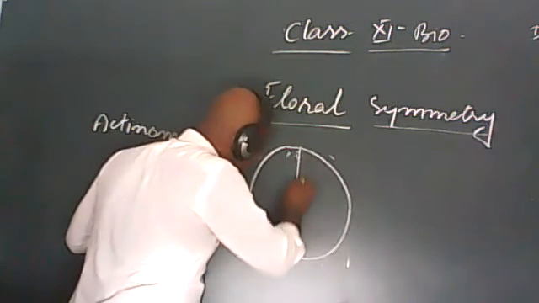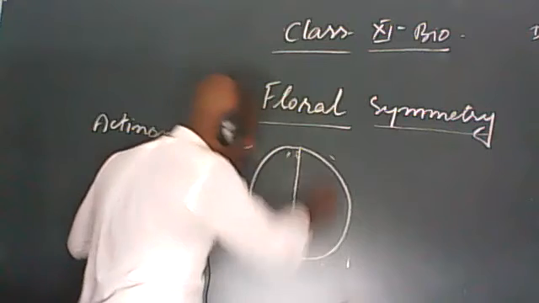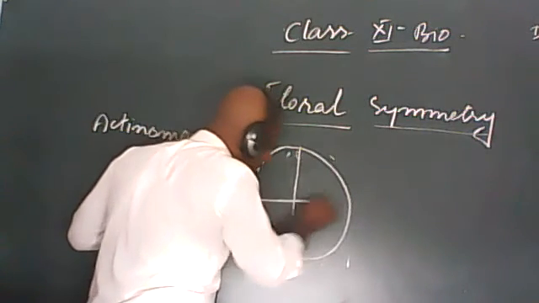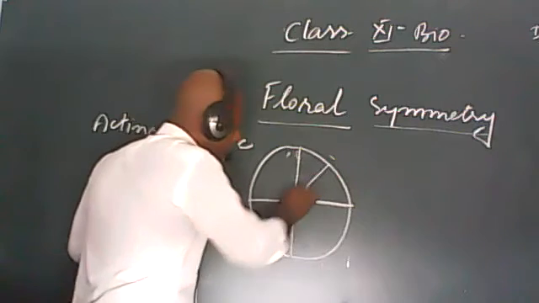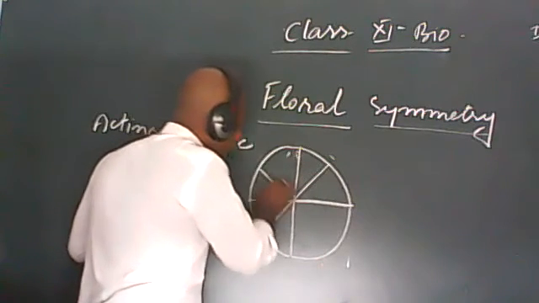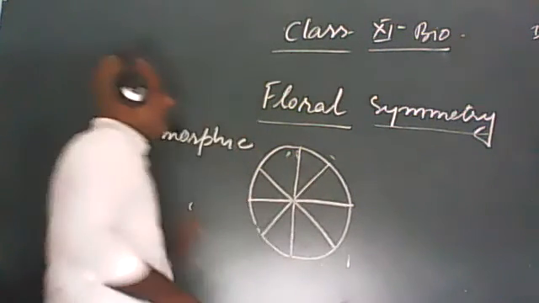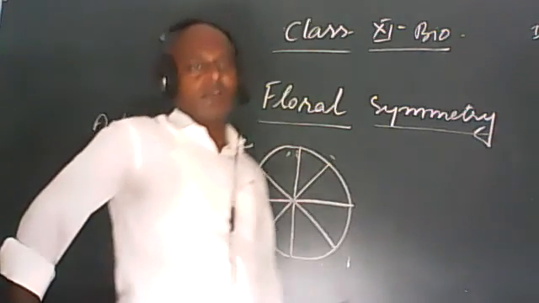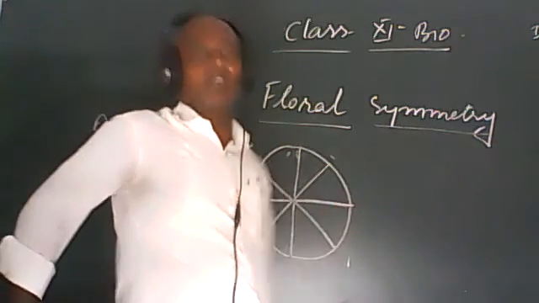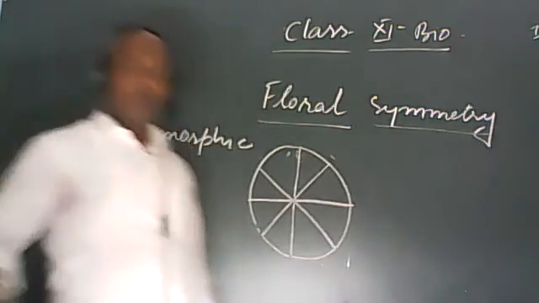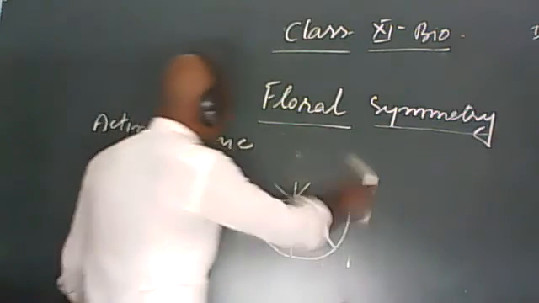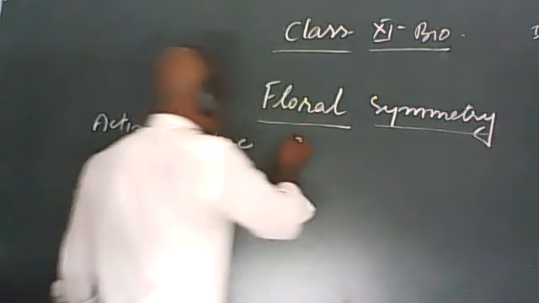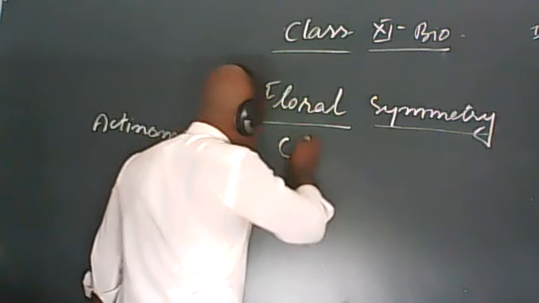Suppose that this is a flower and it can be divided into many equal halves from a single plane, then we say that there is actinomorphic condition. Our flower is actinomorphic. The symbol to represent the actinomorphic condition of a flower is like this.